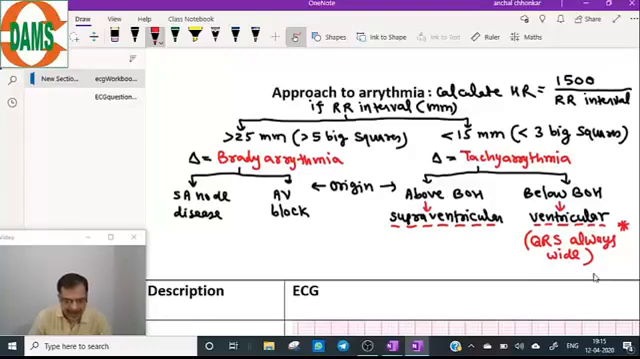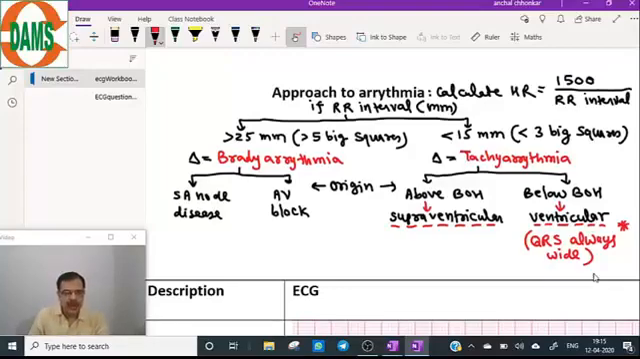Now, heart rate in tachyarrhythmia, as I told you, is more than 100. So this is the general approach. This is a flow chart of the approach to a case of arrhythmia.